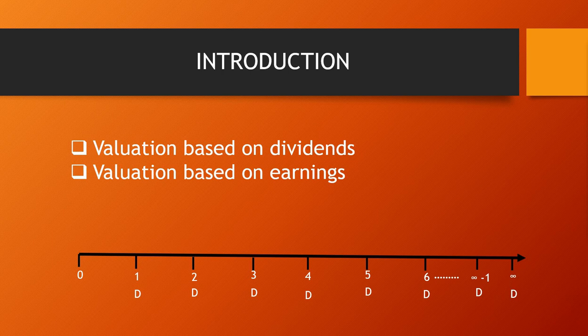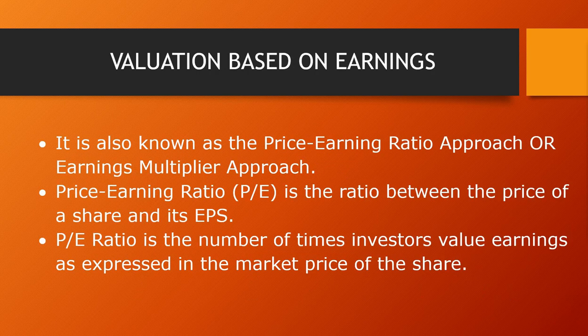Now first of all, let's see how we are going to calculate the earnings for the company. Before that, just a small introduction: whatever we are saying, that the valuation is based on earnings, we also name it the price earning ratio.